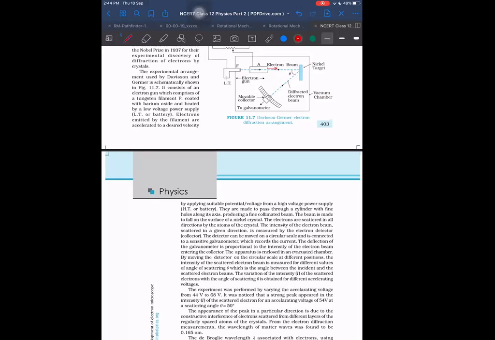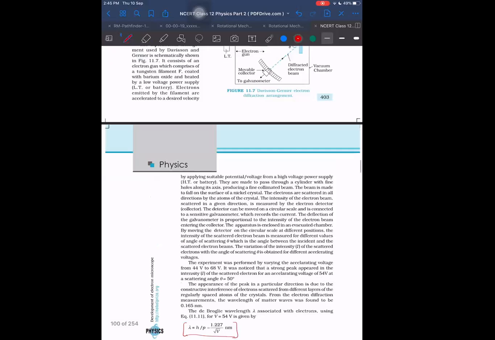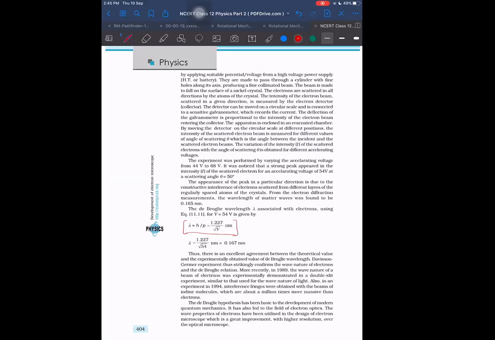Okay, right. So now lambda is equal to h by p, where p is the momentum of the electron. If you do the calculation, p will depend on the root of 2 into mass into kinetic energy. Kinetic energy will be equal to electron charge e into V, so p is root of 2meV. So the wavelength will be overall inversely proportional to root of voltage V.